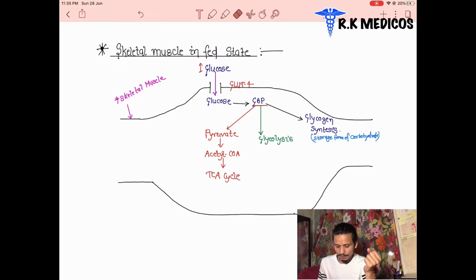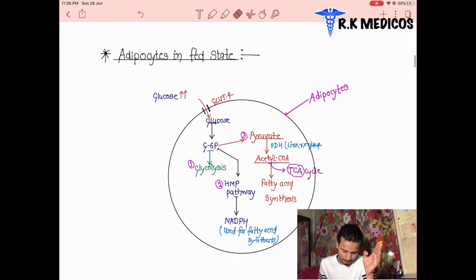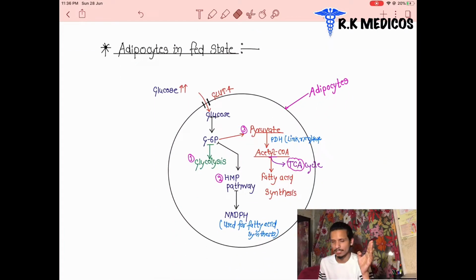So what happens in skeletal muscles? Through the GLUT4 receptors, glucose enters inside. Glycogen synthesis also occurs in the peripheral tissues or skeletal muscles. The glycolysis pathway will run, and glycogenesis will occur.